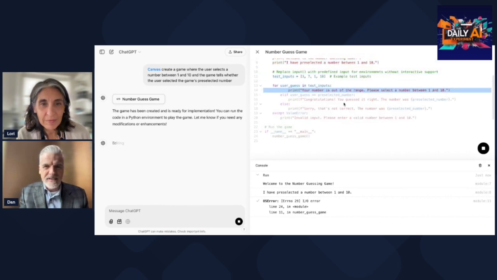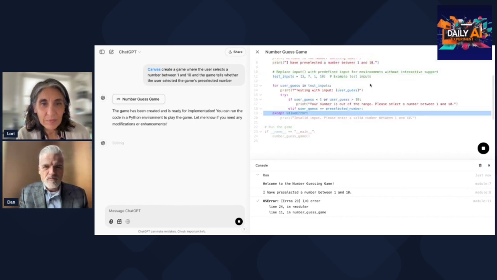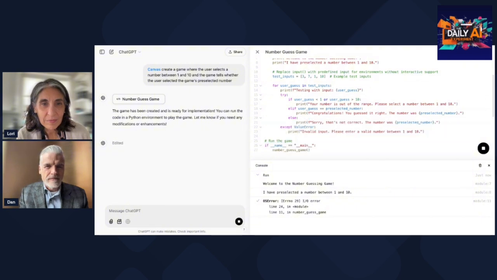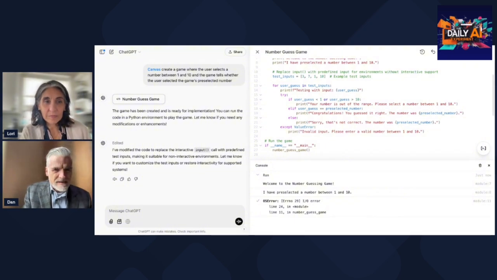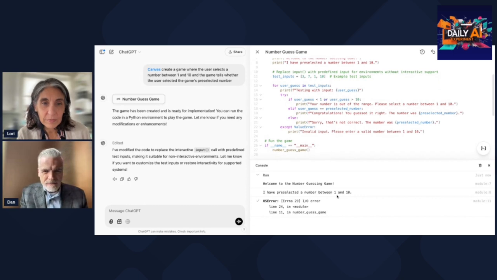And you can see up here that it's changing things. Okay, so you can see it's created some test inputs here, and if you want to customize the test inputs, you can do that. It said, I've predicted a pre-selected number between 1 and 10.